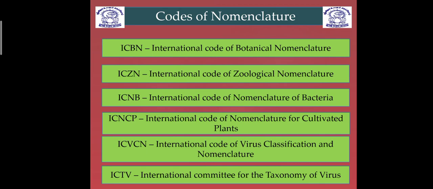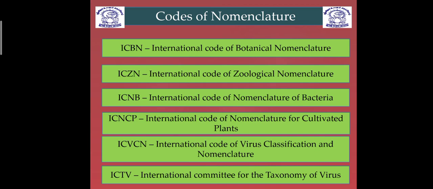In the same way, another code is ICNCP, that is the International Code of Nomenclature of Cultivated Plants, so it is for the cultivated plants. Same way ICVCN is there. ICVCN is the International Code of Virus Classification and Nomenclature. And the last one is ICTV, that is the International Committee for the Taxonomy of Viruses. The second code for the virus is the ICTV.